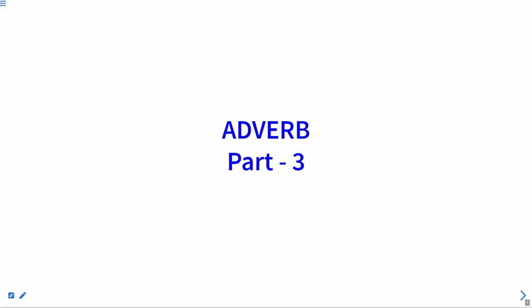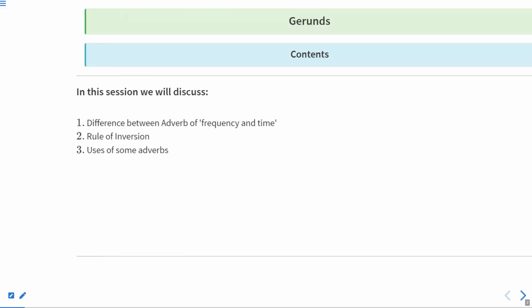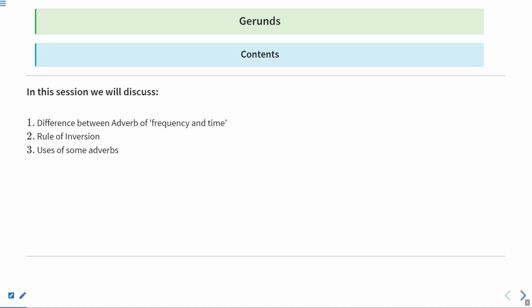First of all, we'll see what we are going to discuss in this session. Well, in this session, we will cover the following topics. First of all, we'll see the difference between adverb of frequency and adverb of time. We have already discussed these two adverbs in our earlier session, and we saw various examples of them. Now in this session, we are going to differentiate both of these adverbs, because sometimes we feel that both the adverbs are the same just because of several words.